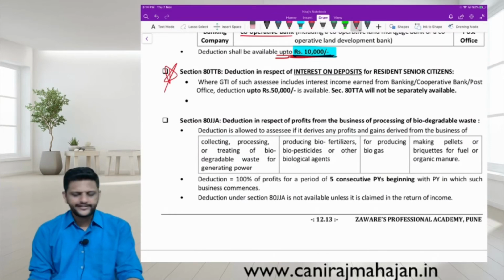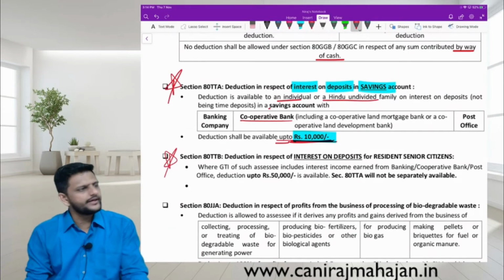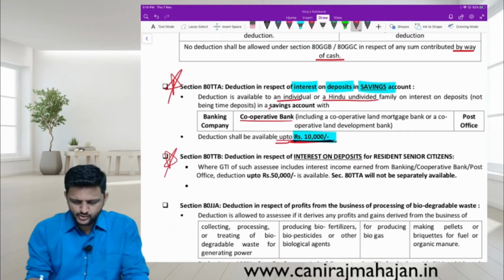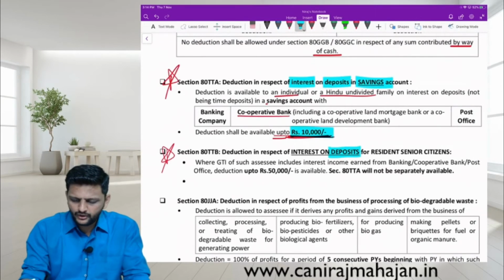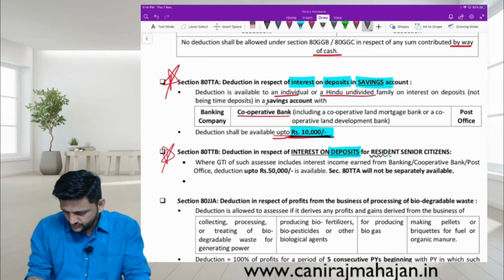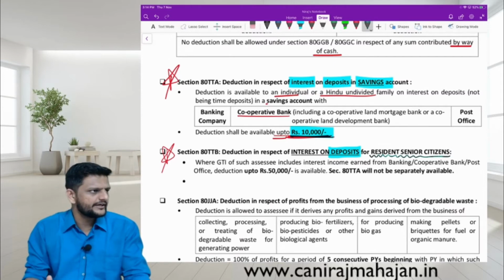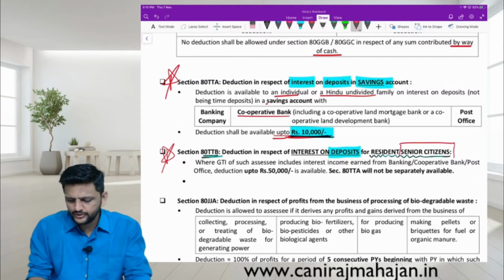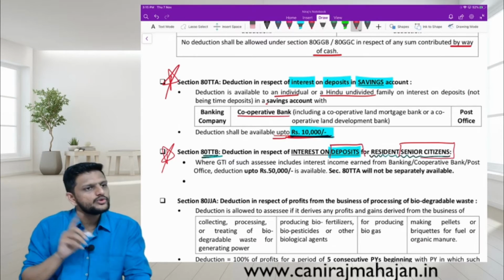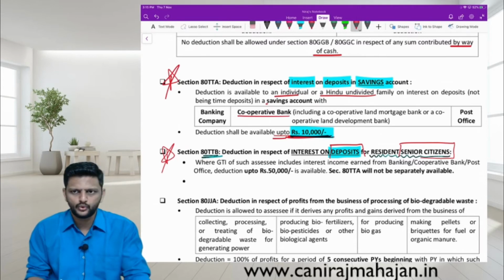Next one, 80TTB. Pay attention. Deduction in respect of interest on deposits. What is the word used over here? Only deposits for resident senior citizens. So first of all, what is the difference between 80TTA and 80TTB? 80TTB is only for senior citizens. Now your word used is deposit. It includes both the deposits, savings account deposit and fixed deposit also.